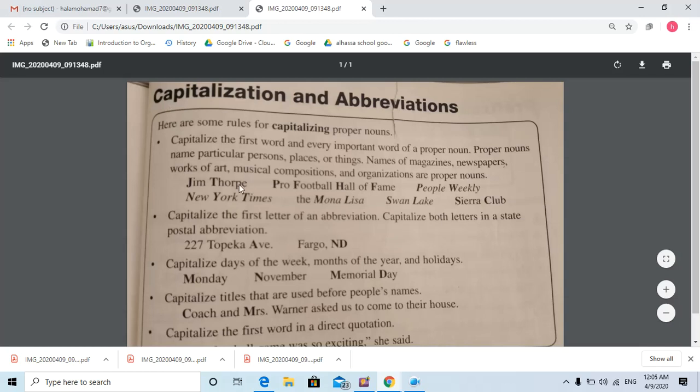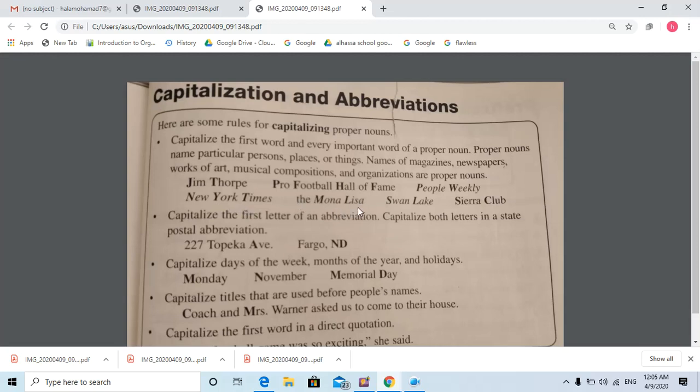You got it? Here, like Jim Thorpe. Jim is capital, and the T in Thorpe also is capital because it's a name. Pro Football Hall of Fame, it's a name also. People Weekly, it's the name of a magazine. People capital, Weekly capital. New York Times, it's a newspaper. N capital, Y capital, T capital.